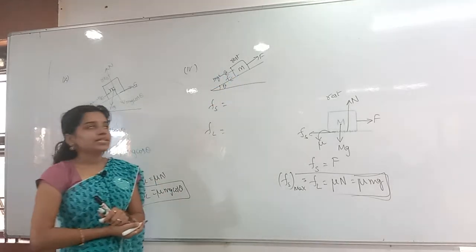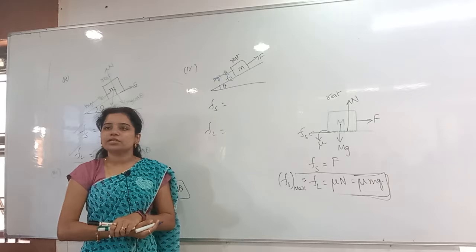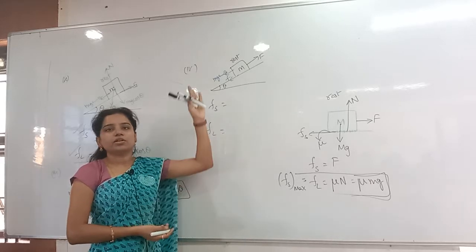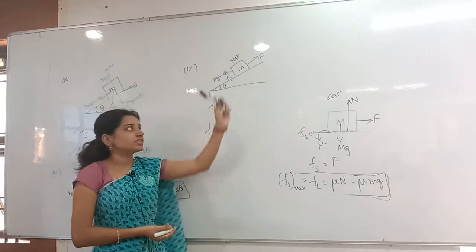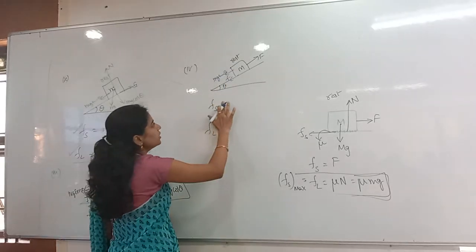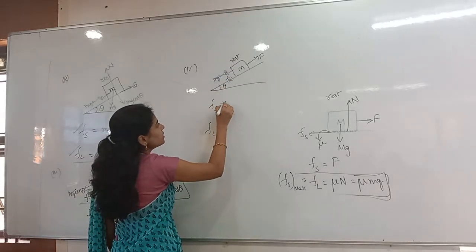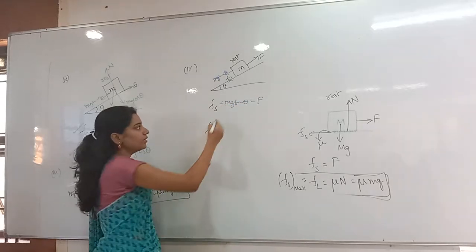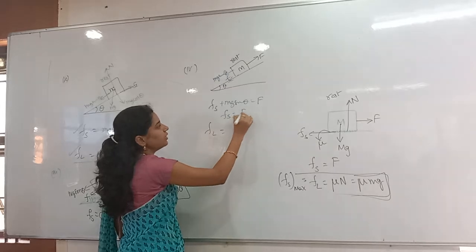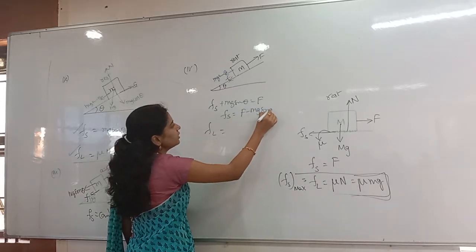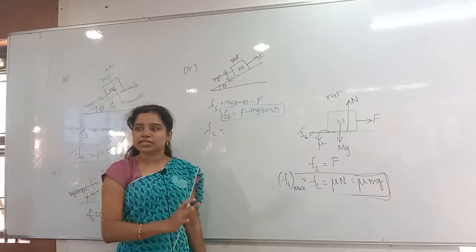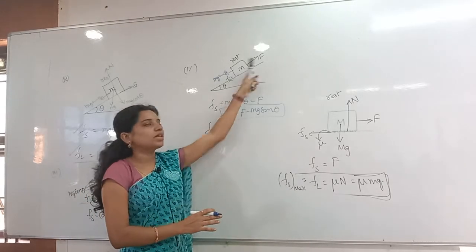So I said it is at rest. Along the inclination, the body is in equilibrium. Equilibrium means all downward forces are equal to upward forces. So the downward forces, Fs plus mg sin theta, are equal to capital F. Then Fs is equal to F minus mg sin theta. On the horizontal surface, whatever you said is correct only: Fs is equal to the applied force.